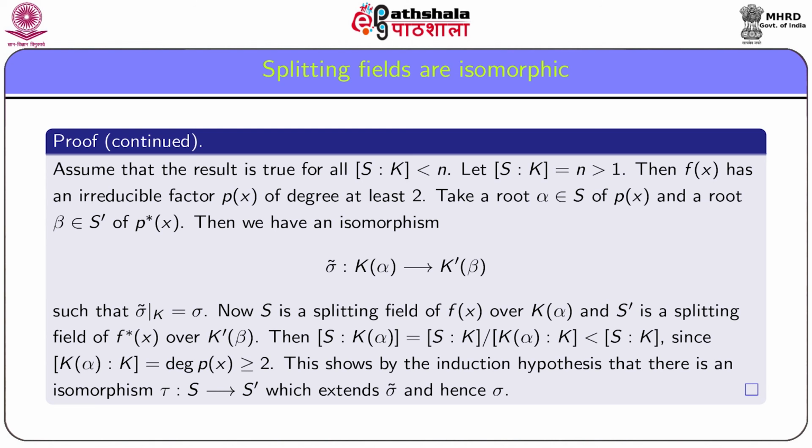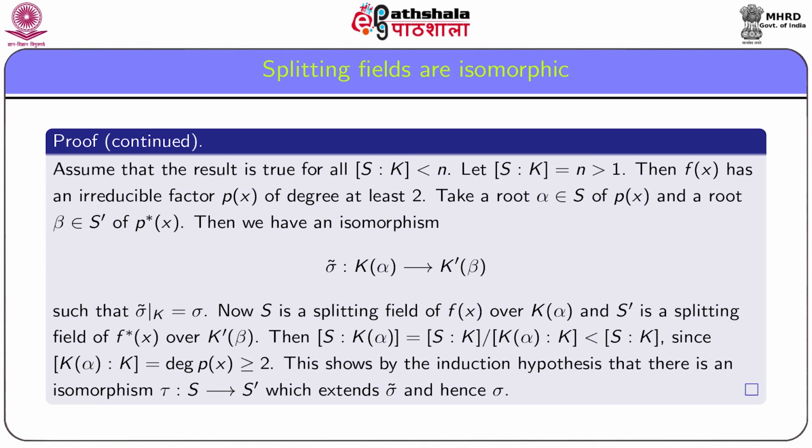Actually, this follows from the Tower rule, and since p(x) is of degree at least 2, the degree of the extension k(alpha) over k is greater than or equal to 2, and hence it follows that the degree of the extension S over k(alpha) is less than the degree of the extension S over k.